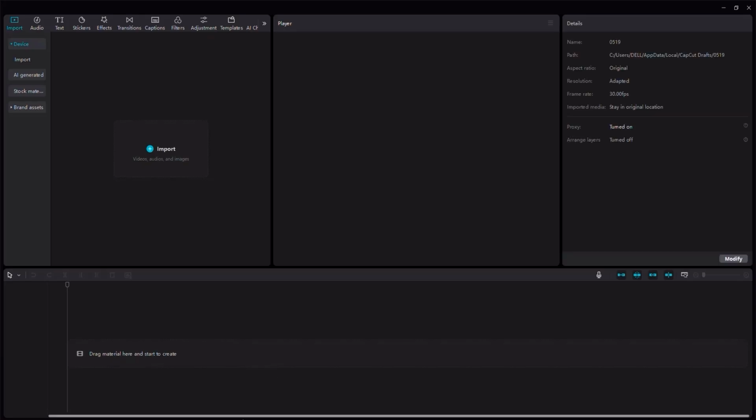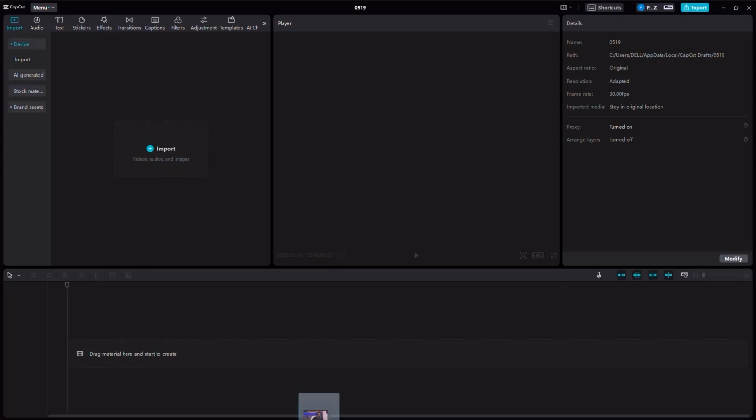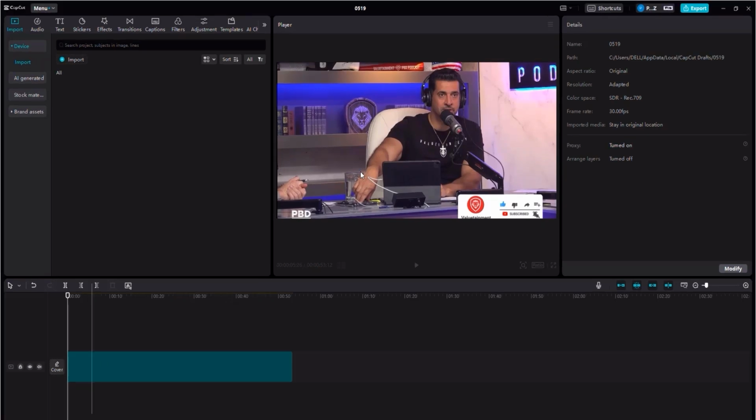So I want you to go ahead and make sure that you simply drag this video from your computer just like this. Slowly drag it here, and this will open up, and then you can place it immediately here onto the frame, right? And we can get started editing this right away. Okay, you can see the video over here right away with the sound and everything.